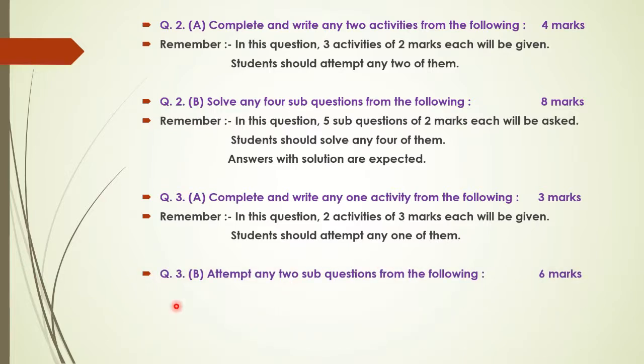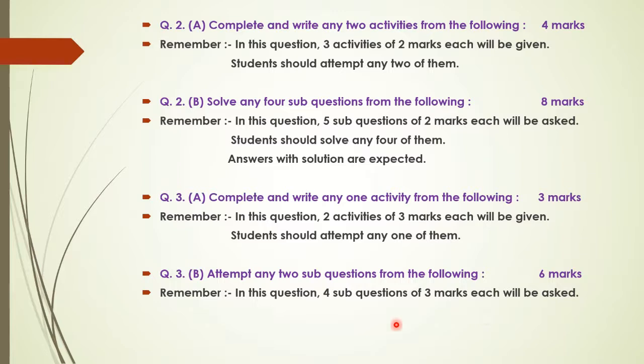Then question number 3b, attempt any 2 sub questions from the following, 6 marks. Here they are going to give you 4 sub questions of 3 marks each and out of that you have to solve any 2. That means here you are provided with options. Out of 4 sub questions you have to attempt any 2. Here also the complete method is expected from you. So answer with solution is expected.